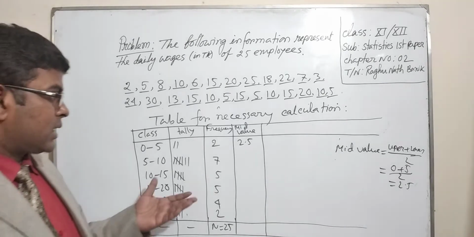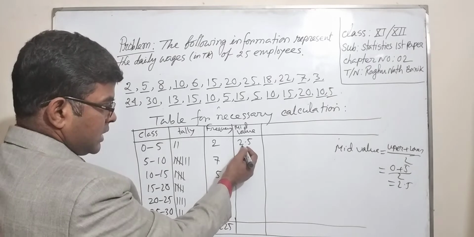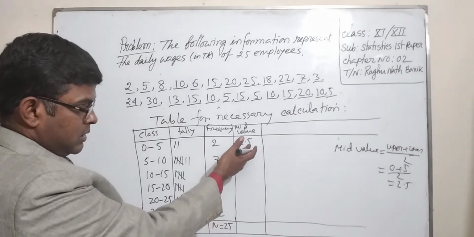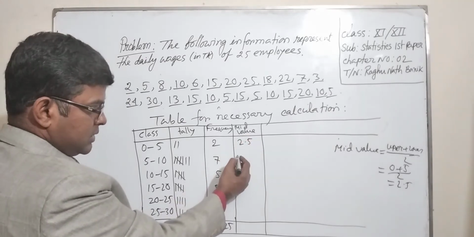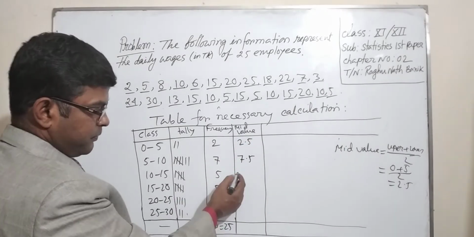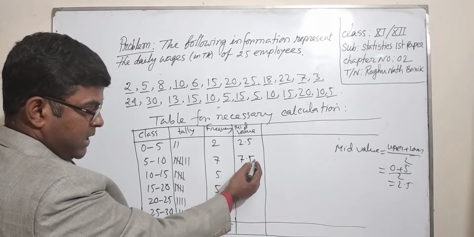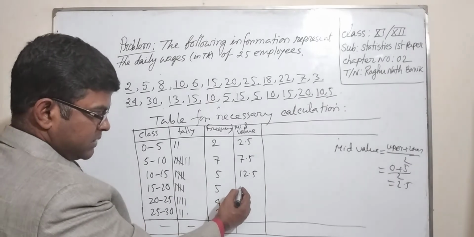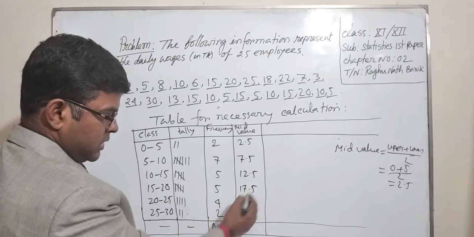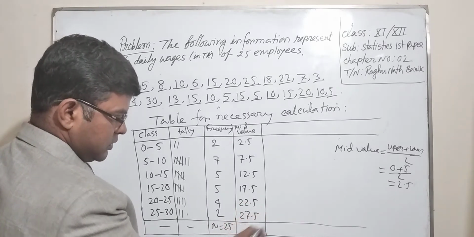Alternatively, adding the class interval 5 serially: 12.5, 17.5, 22.5 and 27.5.